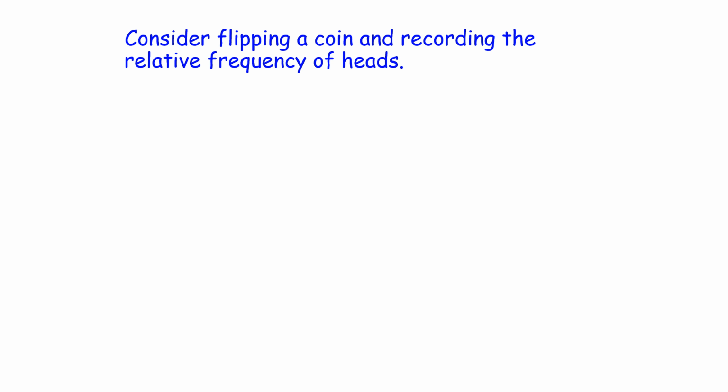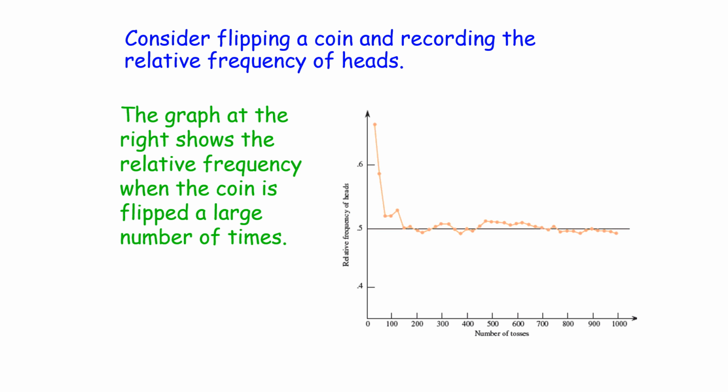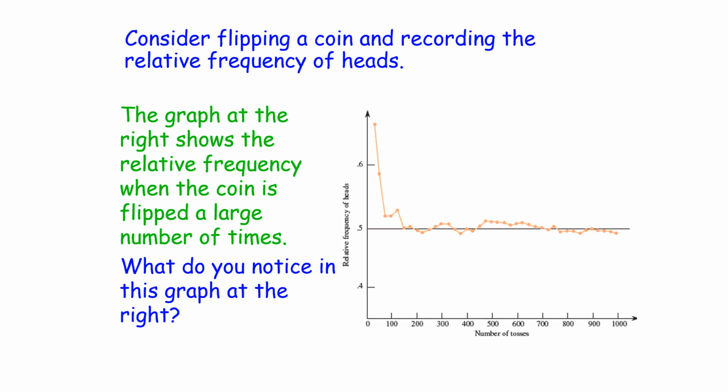Consider flipping a coin and recording the relative frequency of heads. Let's keep going with that. The graph at the right shows the relative frequency when the coin is flipped a large number of times. What do you notice in this graph at the right? Notice that as the number of tosses increases, we get closer and closer and closer to that 50% or that 0.5.